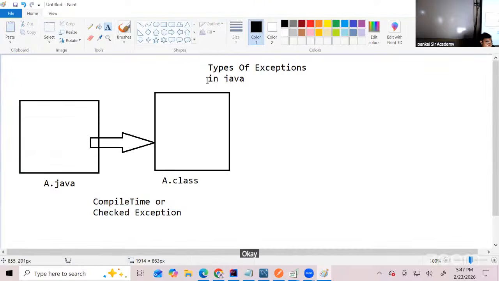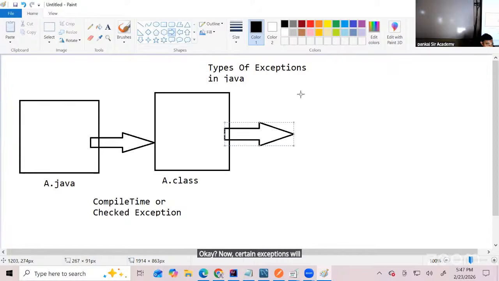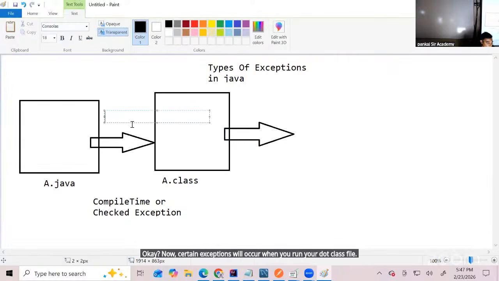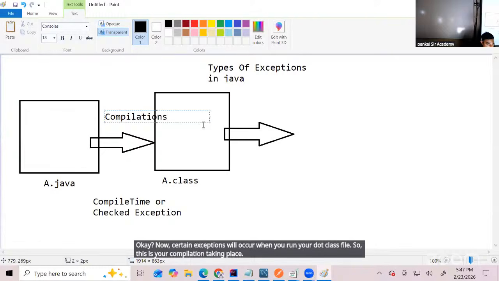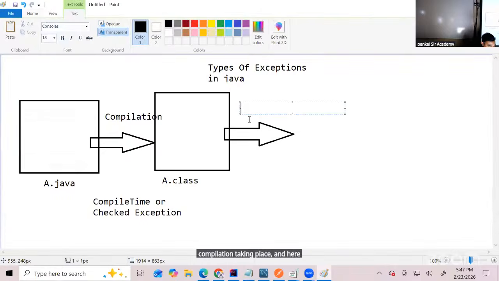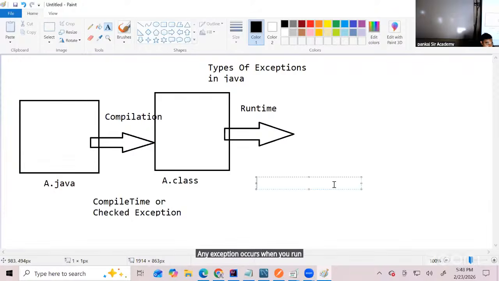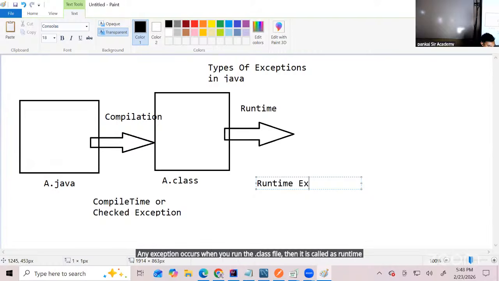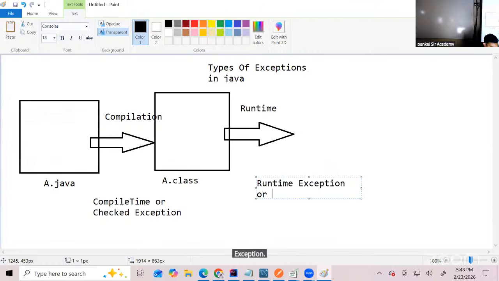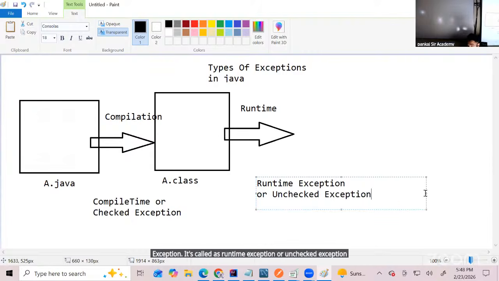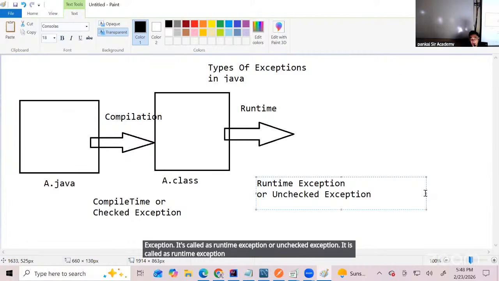Okay. Now certain exceptions will occur when you run your .class file. So this is your compilation taking place, and here this is nothing but the running of the program. So this is called the runtime phase. Any exception that occurs when you run the .class file is called a runtime exception or unchecked exception. I hope this part is clear to all of you.